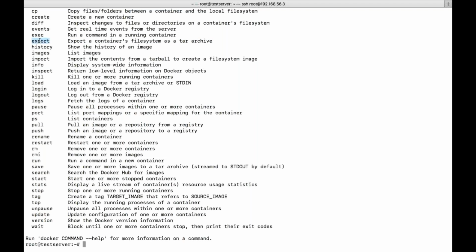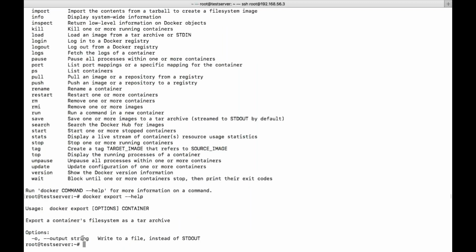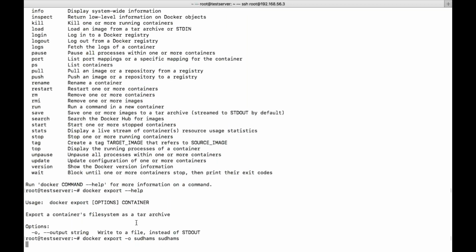Let's see how to do that. Docker export. And here we need to give the container name and the options, whatever you want to do. So let's try to do that. Let's say I want to save it as Sudams, and the container name itself is Sudams. See what will happen. It will take a bit of time. It depends upon the container, the amount of content it has in the container. This will be the file name.